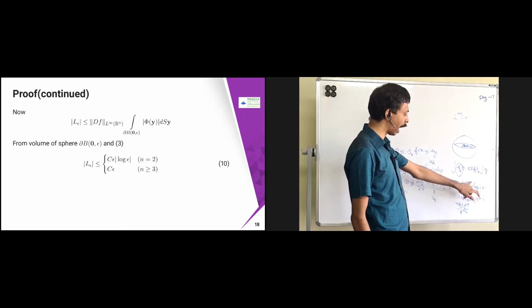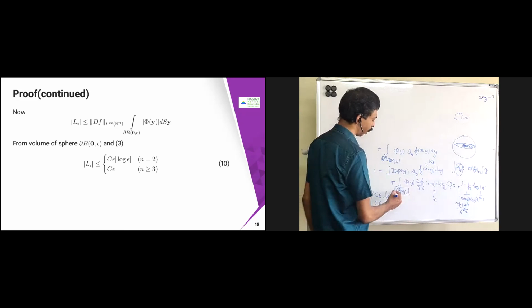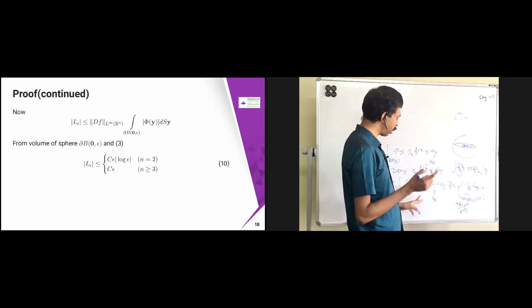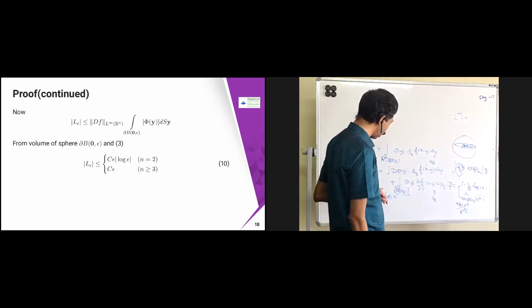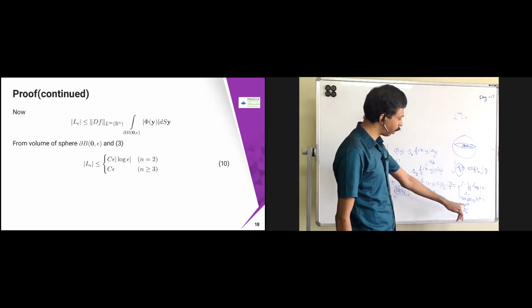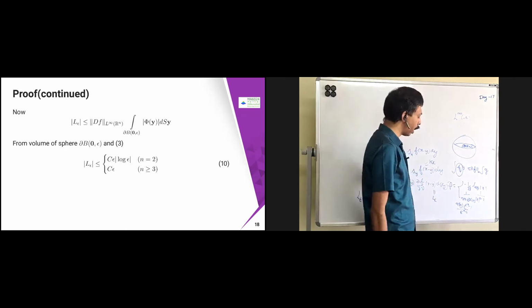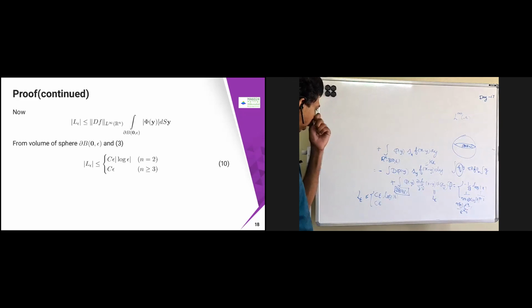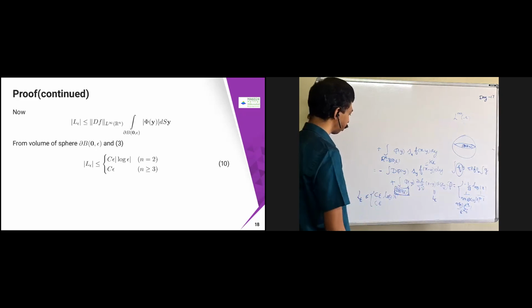One dimension less. There it was πr² multiplying. Here we are multiplying only by the measure of ∂B(0, ε), because we have ∂B(0, ε). If it is B, it is n-dimensional. If it is ∂B, this is one dimension less, n − 1 dimensional. Therefore, instead of πr², we are going to get something like ε^(n−1). So instead of n − 2, you will get n − 1 here, a constant times ε^(n−1), because this is defined on ∂B(0, ε).